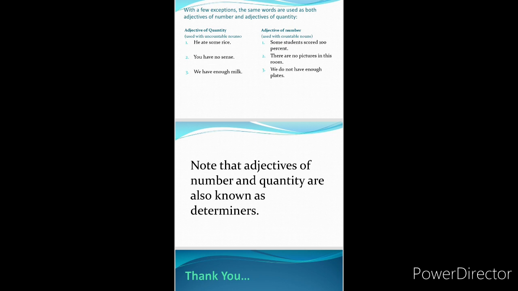Here one thing is also important to know about the adjectives, that adjective of number and adjective of quantity are also known as the determiners.